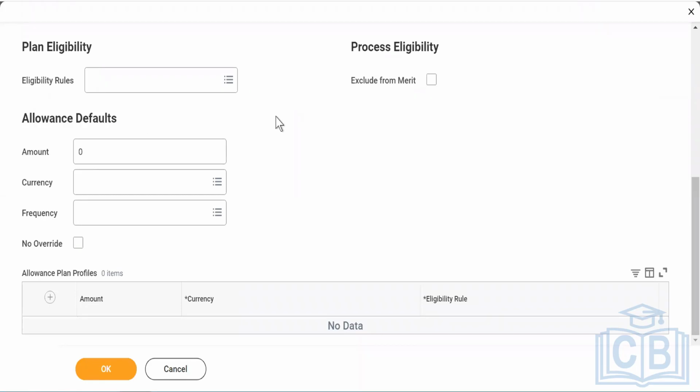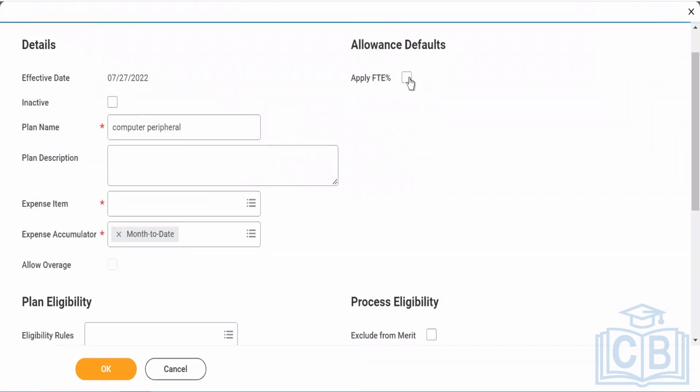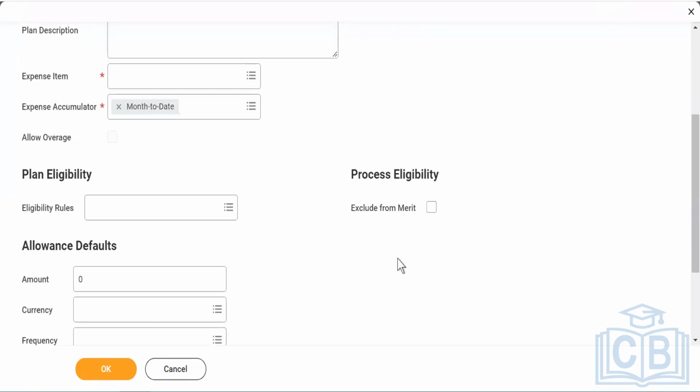Yes. Okay. Then you see, you want to give it to your full-time employees. Generally, all these things are even given to the company's consultants also. Because of company reasons they are traveling, or because of company issues their laptop is broken, or the mouse is not working, then how will they work? So even if they have bought it, they will get the reimbursement from the organization. And then you see this option, exclude from merit. In this case, we should check this.